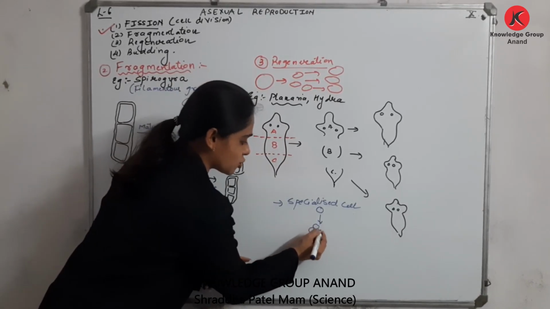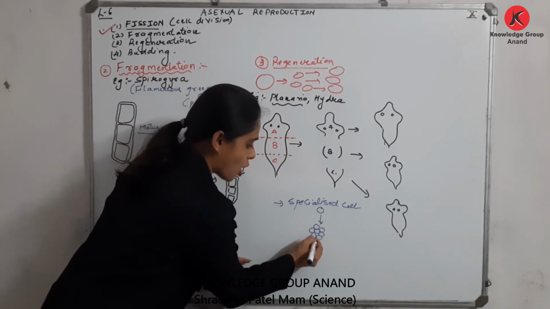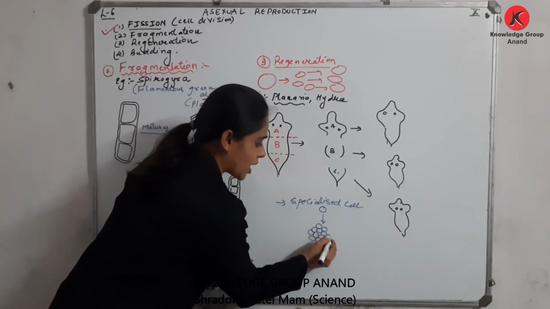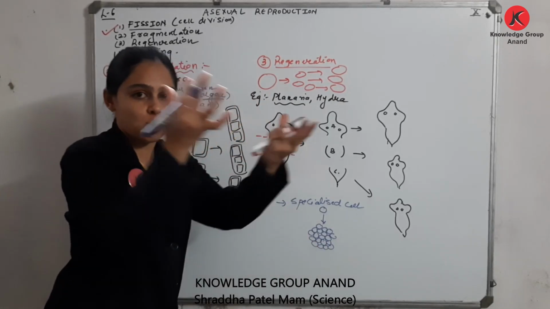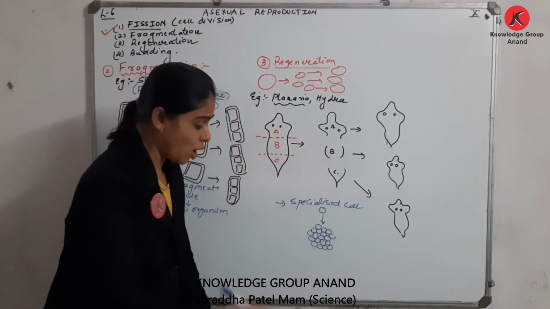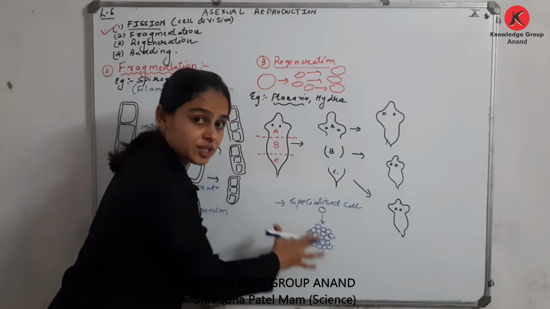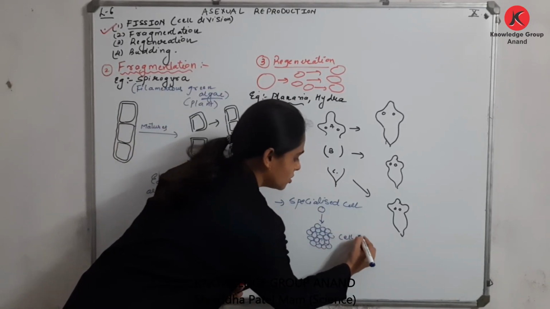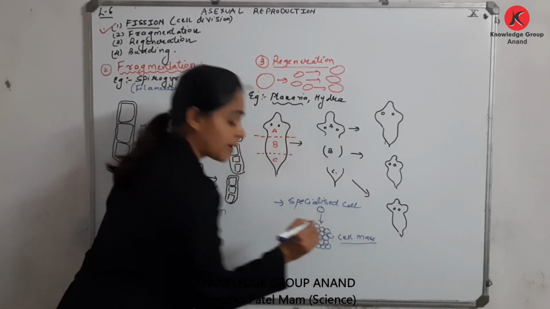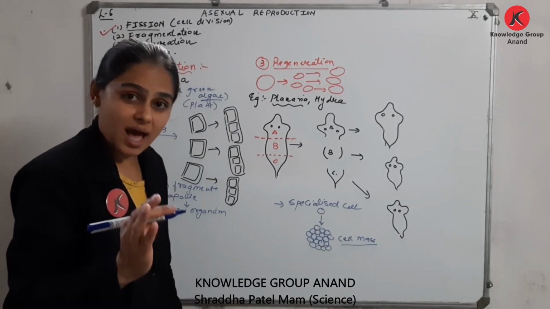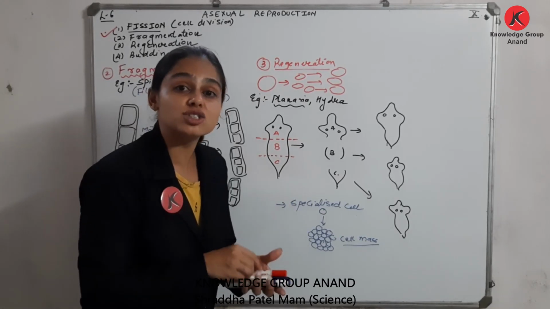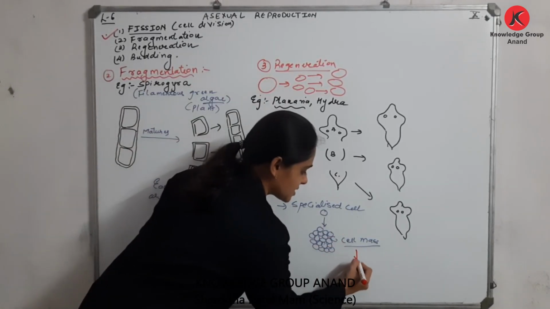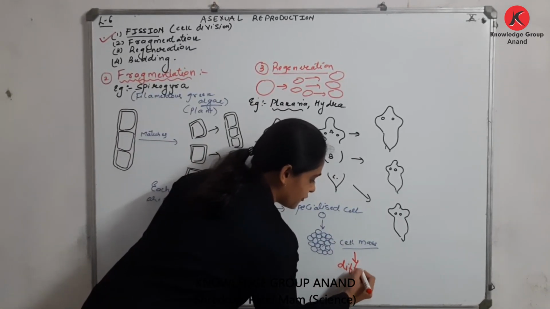It increases, उसका cell division होगा और ये mass increase हो रहा है cell का, मतलब cell proliferates, it grows. Now what happens? Each of this cell, अब यहाँ पे मैं लिखूं cell mass. What I am writing over here? Cell mass. Now, from this cell mass, your cells are going to differentiate.